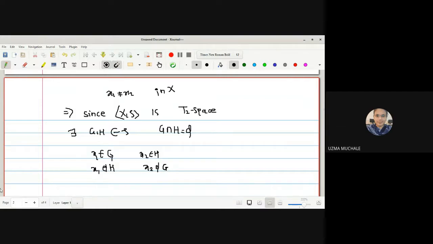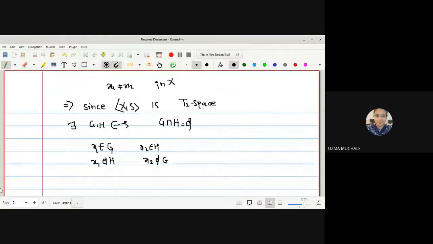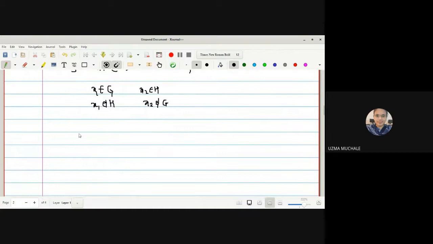Now, whatever we have written just now, we have written that the sequence Xn converges to X1. Then, what do we mean by the sequence Xn converges to X1? We have X1 belongs to G for every open set G containing the point X1, there exists a natural number n1 such that Xn belongs to G for all n greater than or equal to n1.